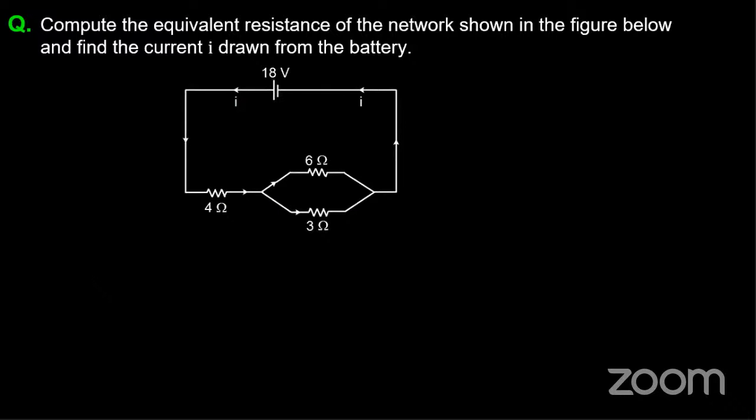Shailaja, is the answer for this question also the same? So 6 into 3 by 6 plus 3, 18 by 9, 2, 2 plus 4, 6. Okay, so the current answer, guys, please give me the answer. What's the current flowing through this? See, no need to observe this circuit so much. So 6 parallel 3, so we know that. Yes, exactly correct.